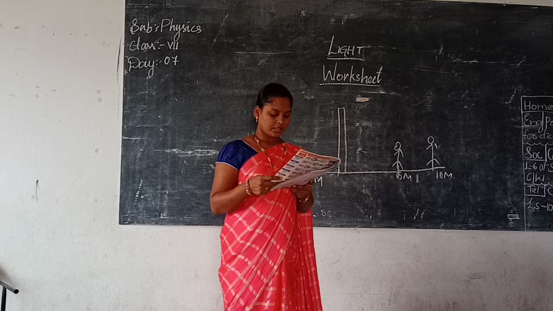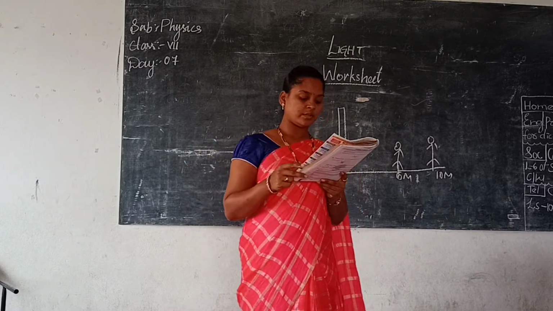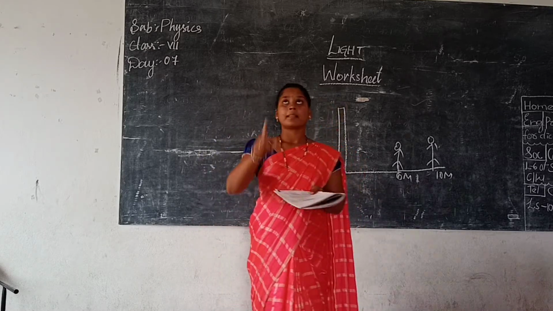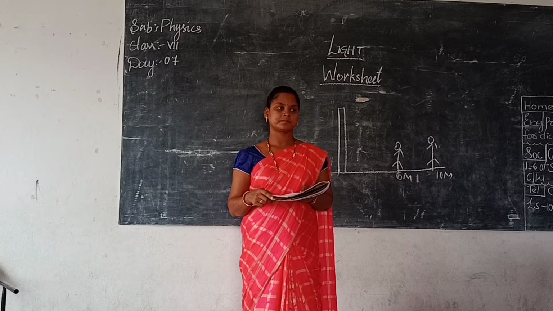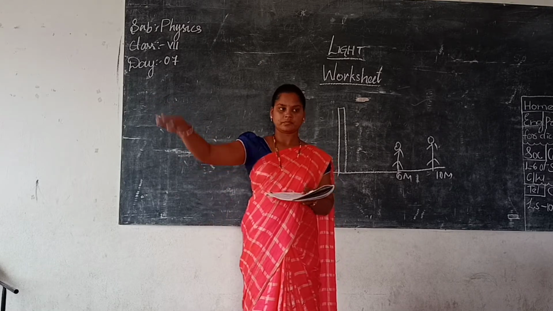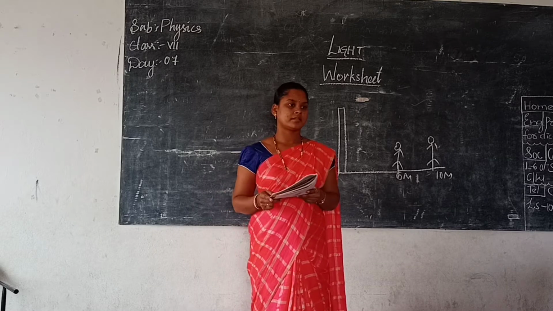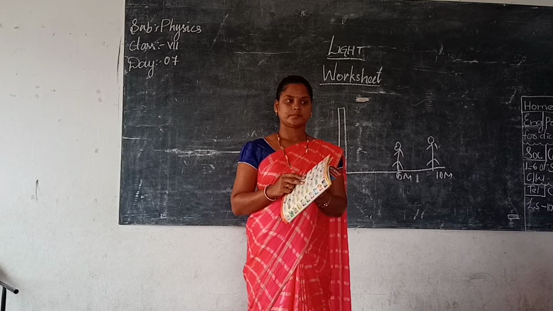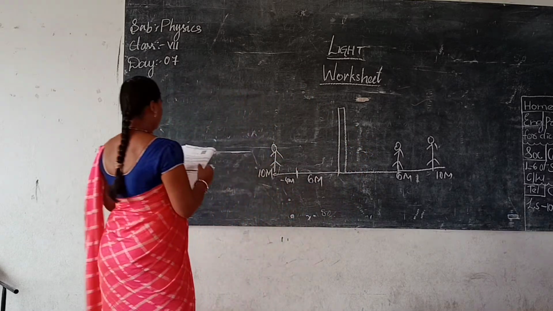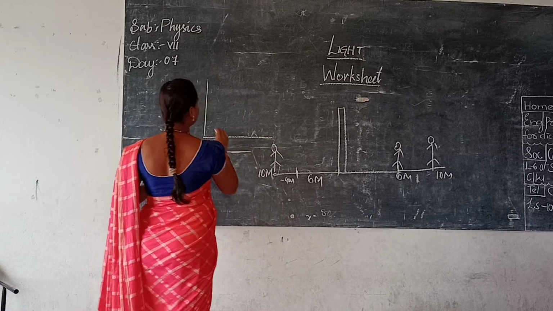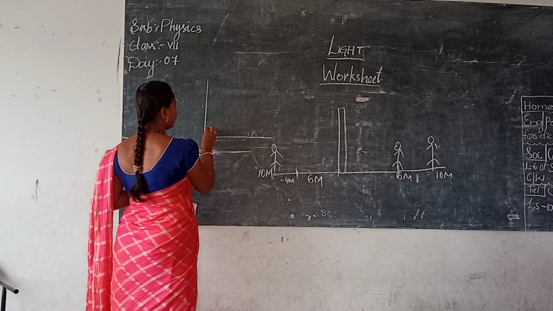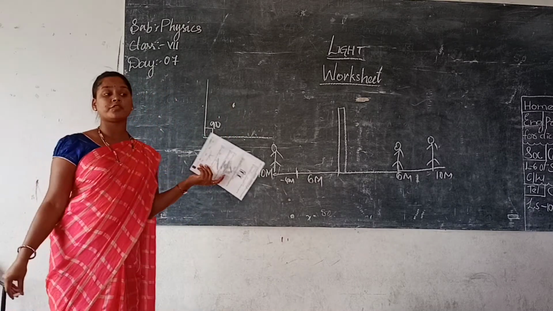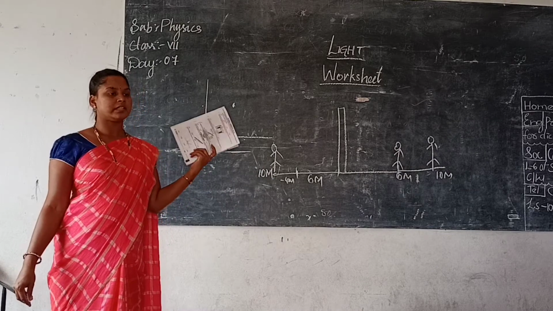Next. A person is in a room whose ceiling and 2 adjacent walls are mirrors. Ceiling means up. Adjacent means this one only. If he is standing there, how many images are formed? It will be 90 degrees. Person is standing here. If it is 90, how many images are formed now? 3. We already did some. Yes, 3 images are formed.